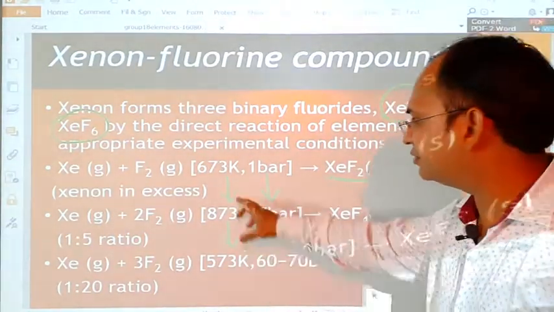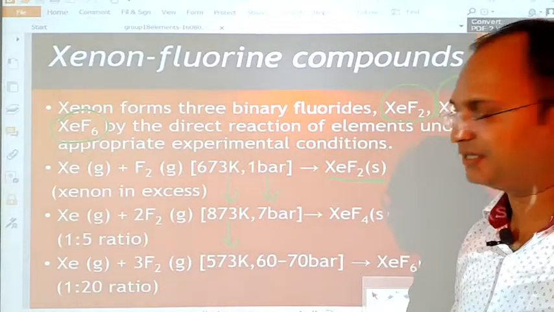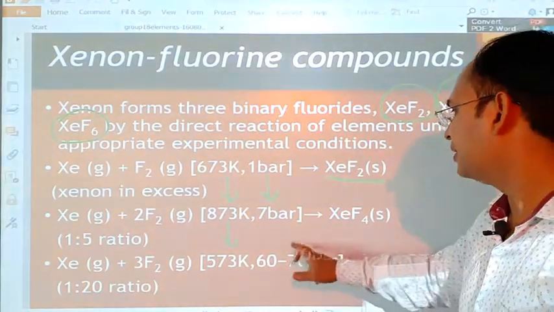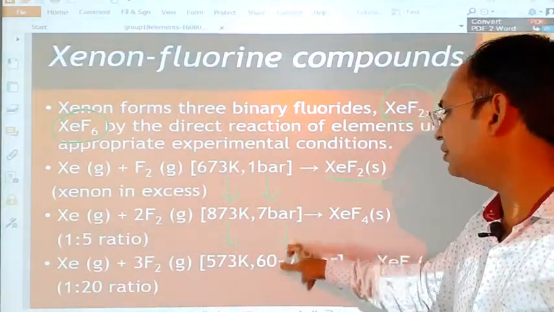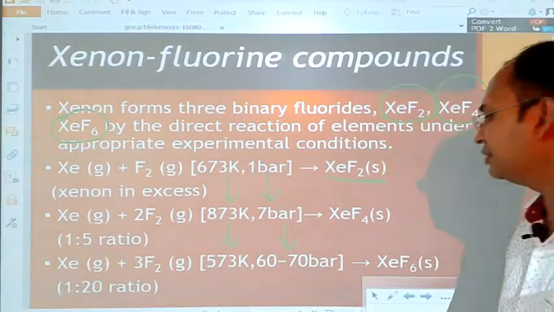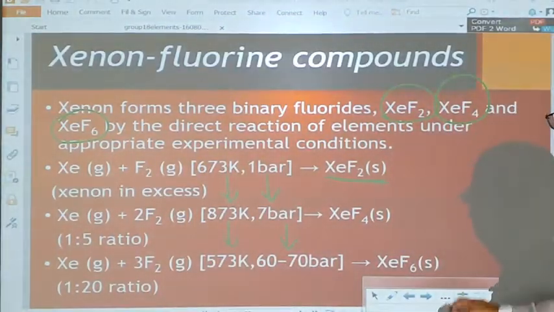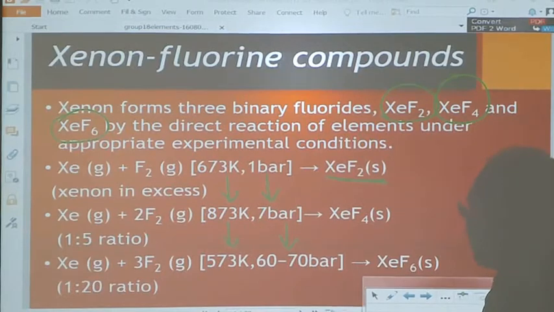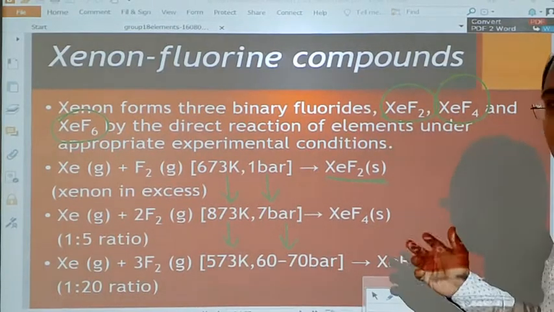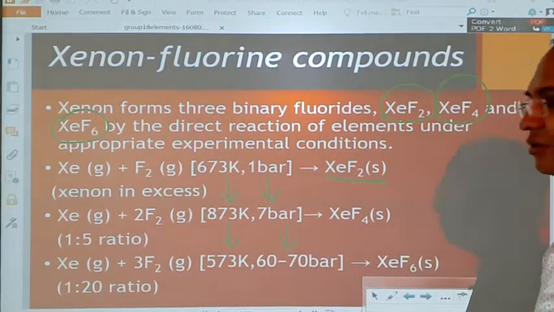There is a difference of 200 Kelvin in each reaction, and the pressure is increased from 60 to 70 bar. Then in this case, xenon hexafluoride, that is XeF6, is formed.